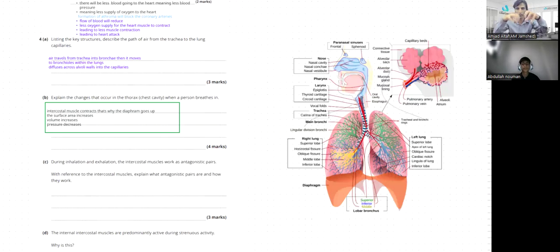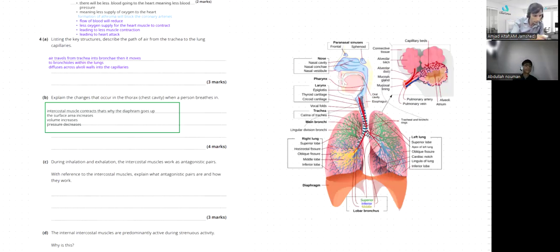So the space between these two points, you can see the cavity, the membranes or the structures in which you have the space inside, is getting increased. So it's kind of a vacuum. It's a suction vacuum right now. Once it is created inside, then it will suck air from outside.